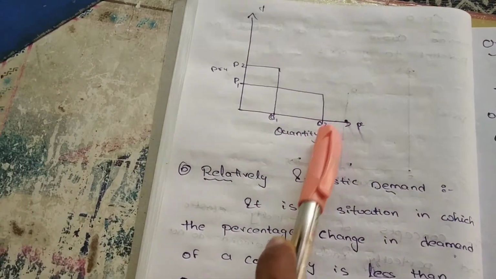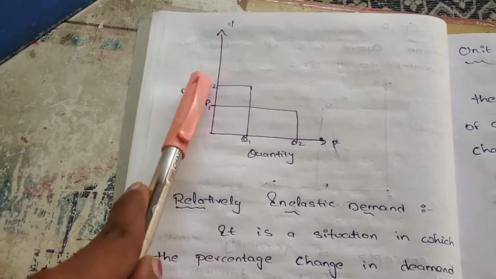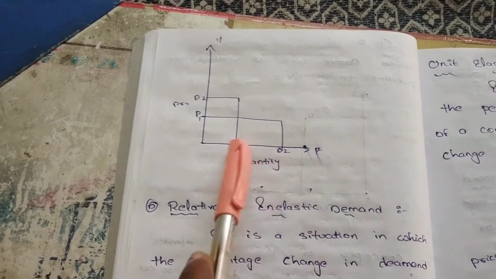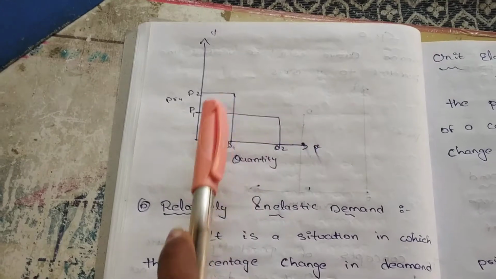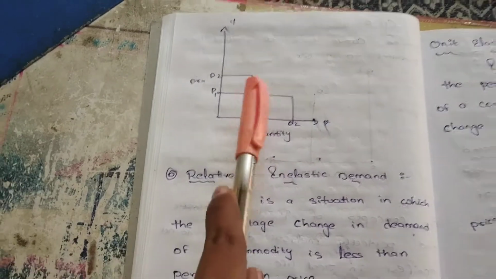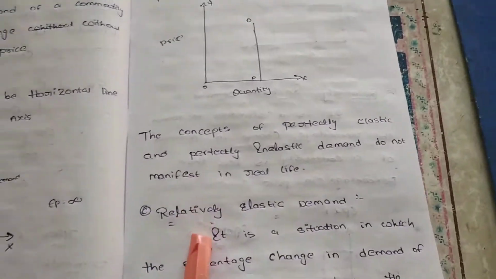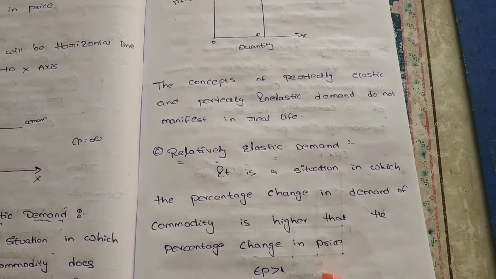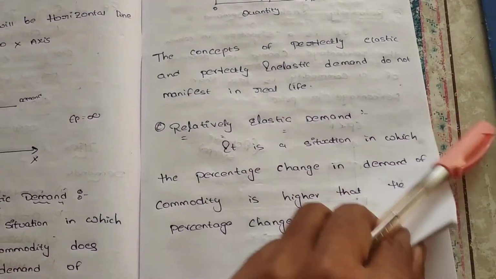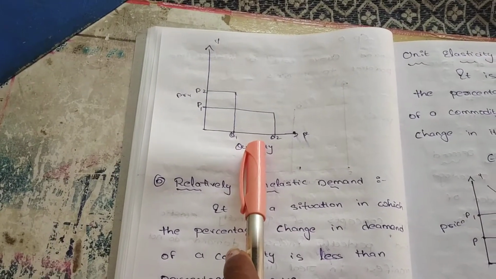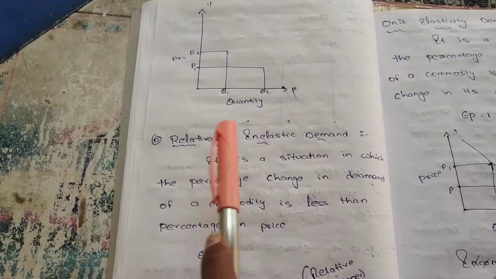Let's see here. Here are the quantities demanded, Q1 and Q2. There is a small change in price but a huge change in quantity demanded. So the percentage change in quantity demanded is much higher than the percentage change in price. It is a situation in which the percentage change in demand of a commodity is higher than the percentage change in price, that is, Ep is greater than 1. In this case, there is a small variation in price but a huge variation in demand. So we can say it is a highly elastic demand, a relatively elastic demand.